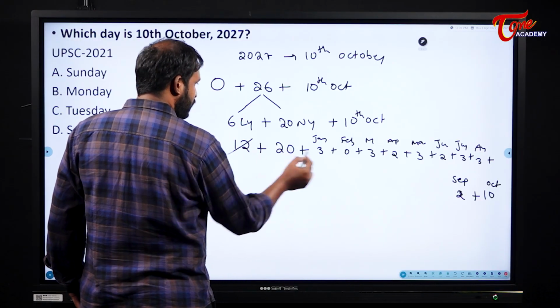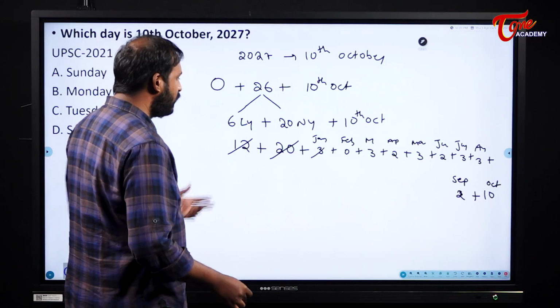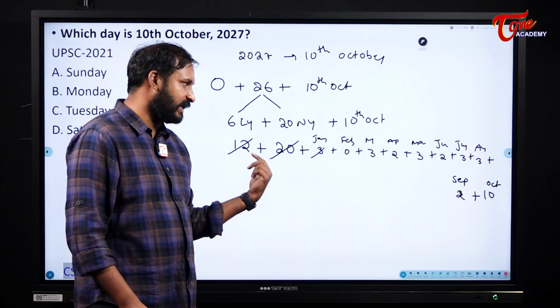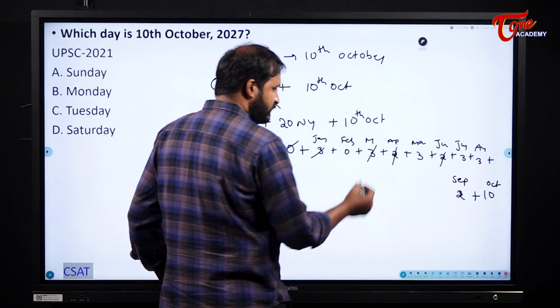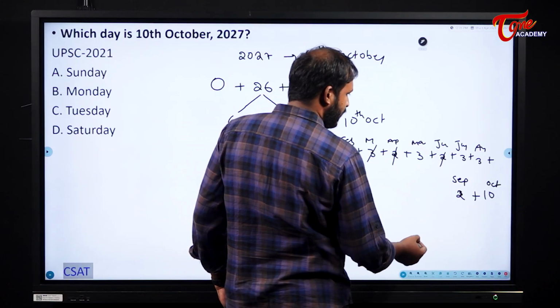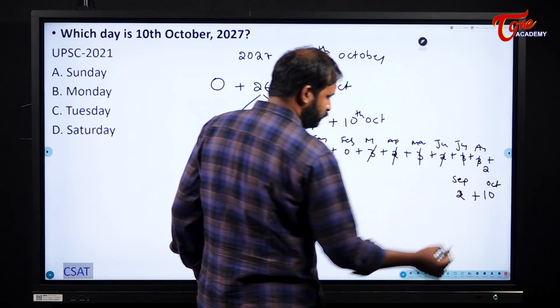See here, 2, I will take here 14, it will become 21. So overall this sum will become a multiple of 7 and I can cancel that. Next, similarly, see here 2, 2 and 3, 7 sum it will be cancelled. Next 3, 3 and 3, I will be left with 2.